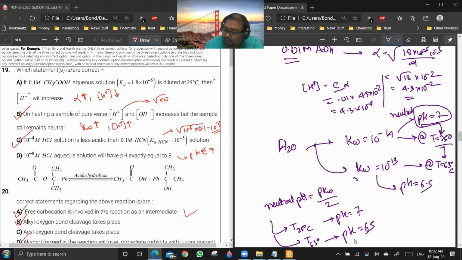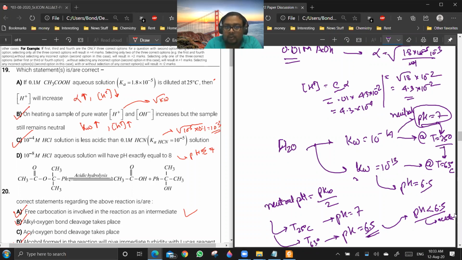So now we have to define acidity or basicity based on pH equal to 6.5. At T equal to 63 degrees centigrade, pH less than 6.5 will be acidic, and pH greater than 6.5 will be basic. Are you getting a point, everyone? Yes or no? Yes, sir. So pH equal to 7 is the neutral pH for 25 only, not for other temperatures.